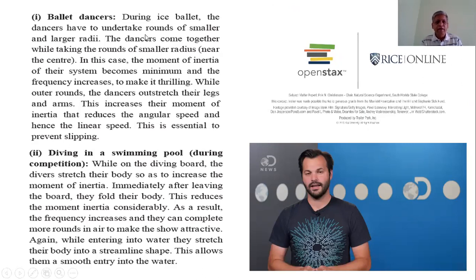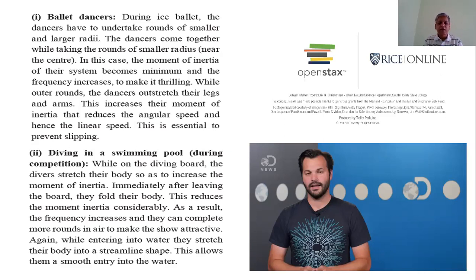During the ice ballet, the dancers have to undertake rounds of smaller and larger radii. The dancers come together while taking the rounds of smaller radii. In this case, the moment of inertia of their system becomes minimum and the frequency increases to make it thrilling. Speed increases. As the moment of inertia decreases, the angular speed increases.